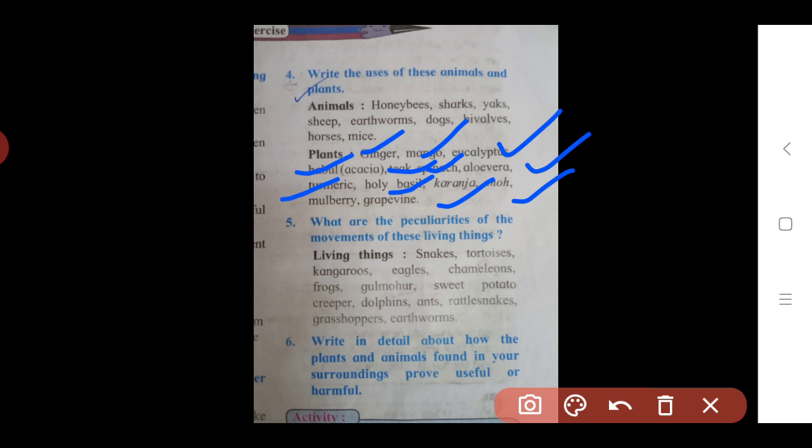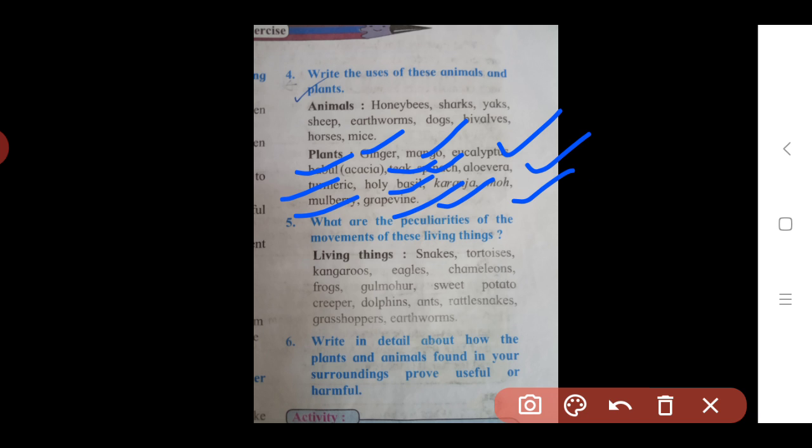Then next one is mulberry. This mulberry plant is used for rearing silkworms, for the growth of silkworms. The leaves of the mulberry plant are used as food for the silkworms, and after the silkworms grow, the silk fiber is prepared or formed. The last one is the grapevine.